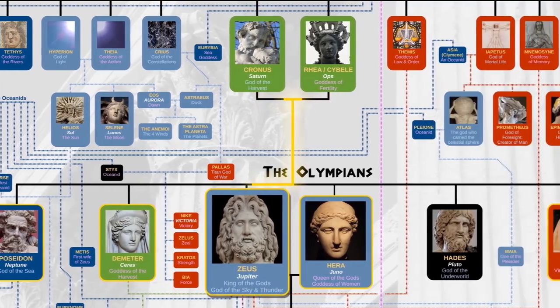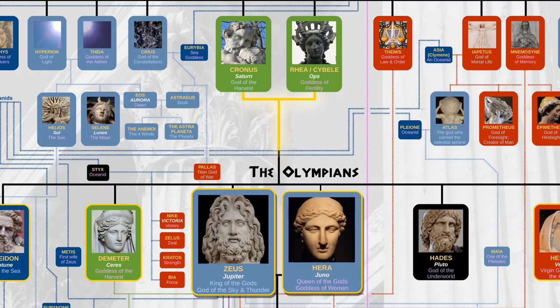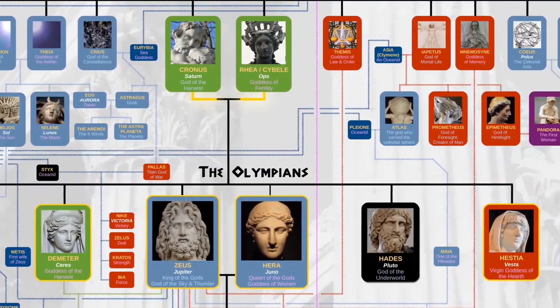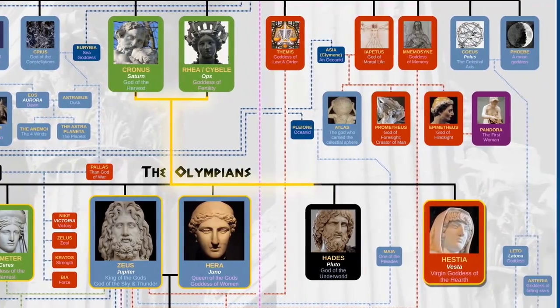Zeus, of course, became king of the gods, but was also the new god of the sky, and in particular the god of thunder. He married his sister Hera, who became queen of the gods and was the goddess of women. There was also Hades, who became the new god of the underworld, and Hestia, who became the goddess of